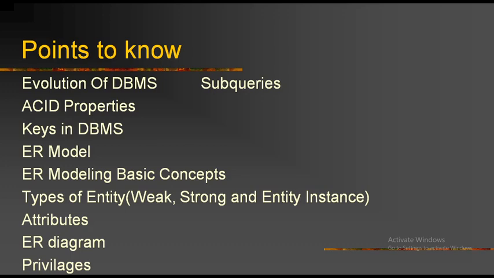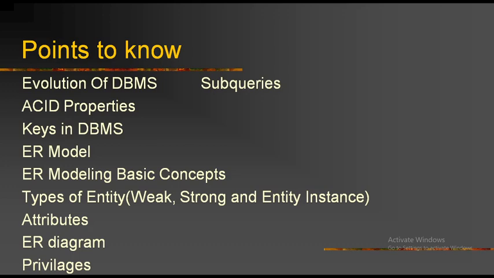In ER modeling, the basic concepts are entity or entity type, attributes and relationship. Relationship I have already taught you, and here I'm going to teach entity or entity type and attributes. This is what we are going to discuss today. These are the general concepts: entity, attributes and relationship. These three things help to create an ER diagram for creating a database model. So entity is nothing but a table.